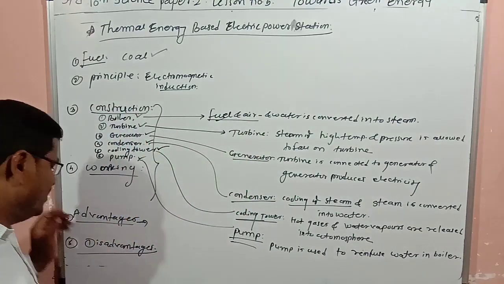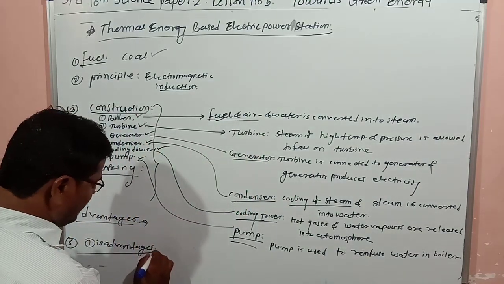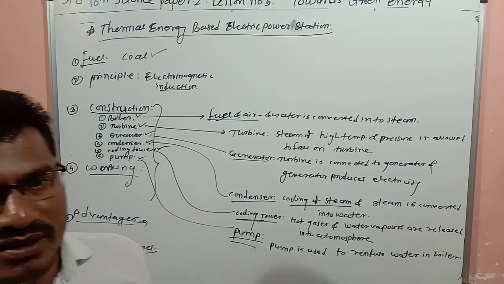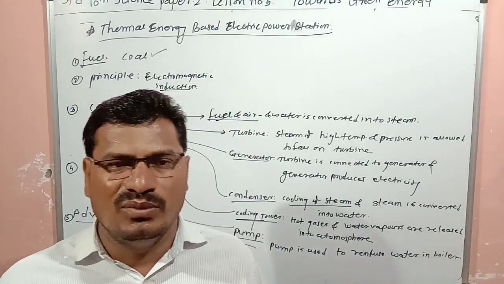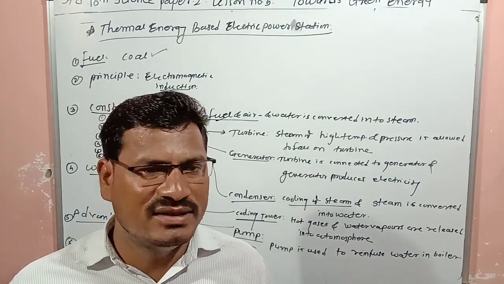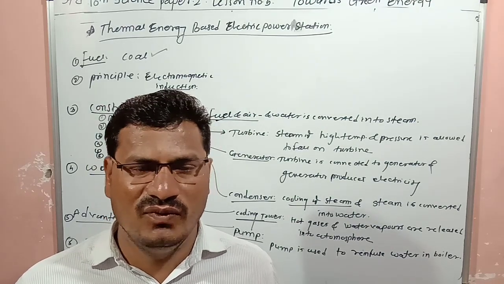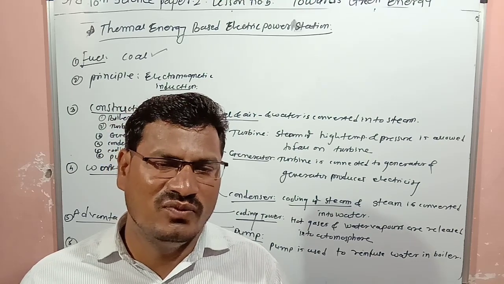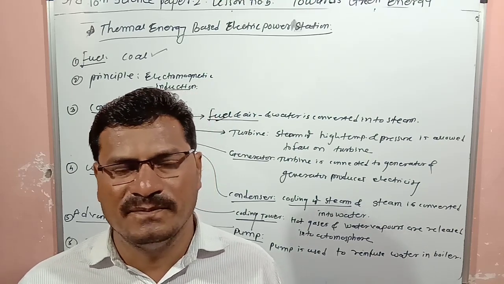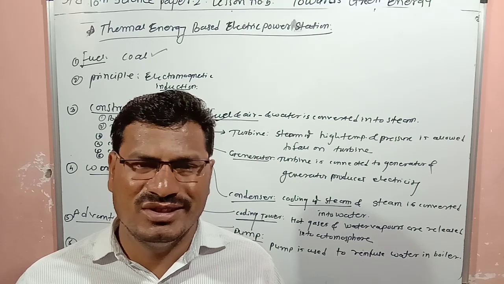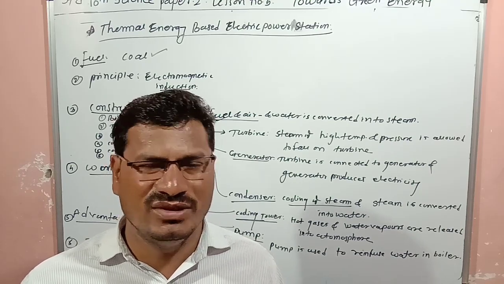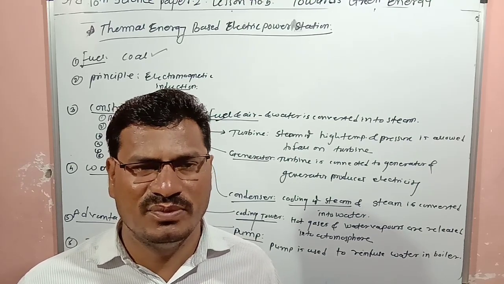But here, many disadvantages are there. First thing is, for generation of that particular heat, for generation of steam, we have to burn the fuel. After combustion of the fuel, different smoke and poisonous gases are released into the atmosphere.